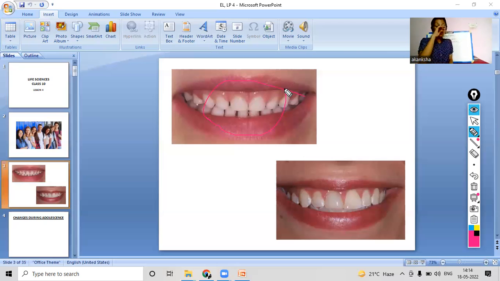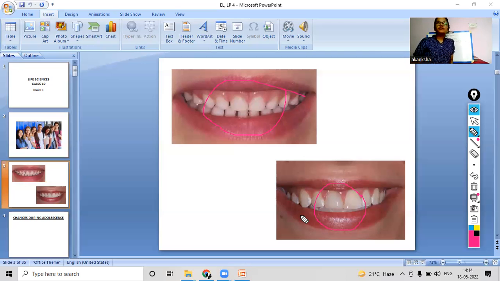But during our childhood, our milk teeth fell out one by one, and they got replaced by the permanent teeth, as you can see in the second picture. So what do your parents say about your milk teeth and permanent teeth? In Hindi, milk teeth are called doodh ke dant.